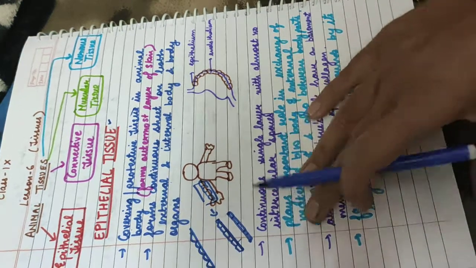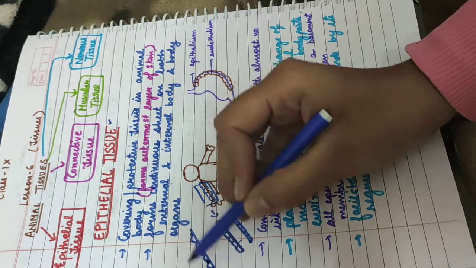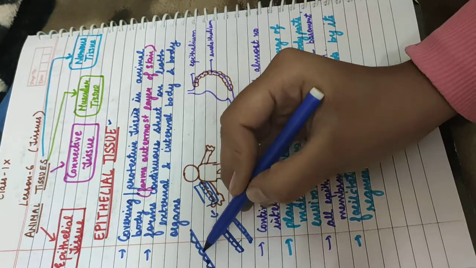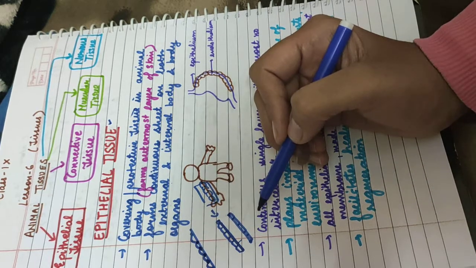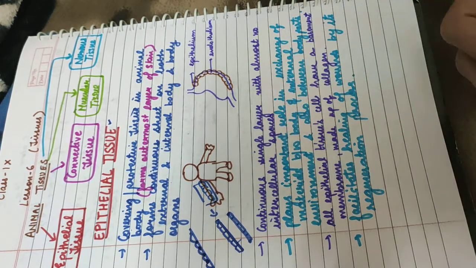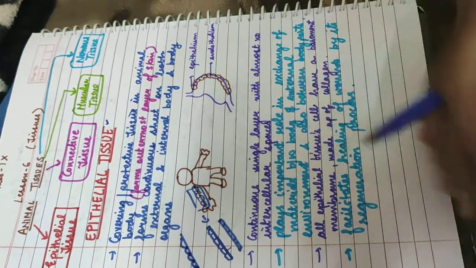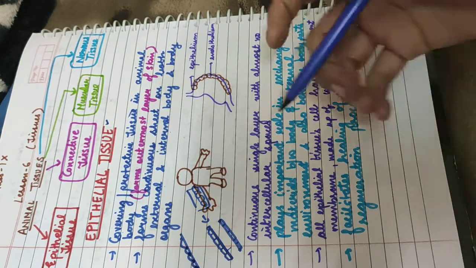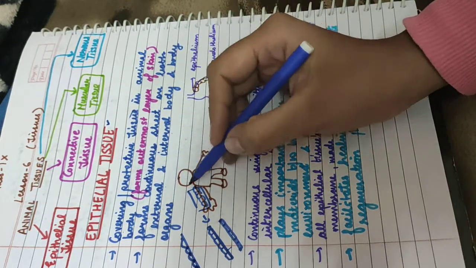They have a kind of cementing material. For example, if these are the epithelial cells, there is cementing material in between them, which makes them so compact that they lack intercellular spaces. So it forms a continuous sheet on external and internal body.